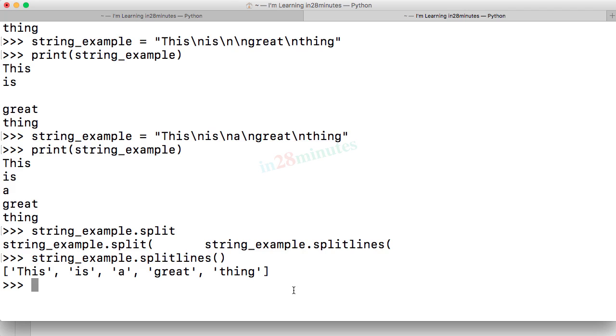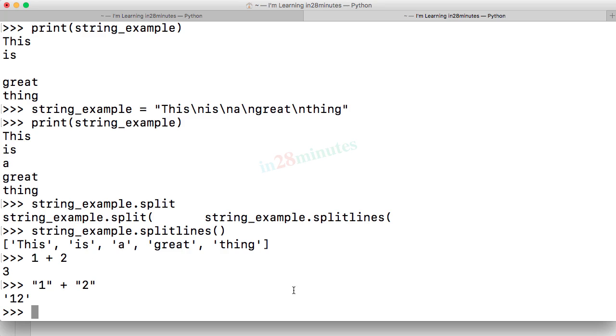The last thing which we'll look at is an operator called the concatenation operator, or the operator plus. What is 1 plus 2? 3, right? This is what we did earlier. So what is string 1 plus string 2? It's actually a concatenation operator. What happens is 1 gets concatenated to 2. What happens if I do this?